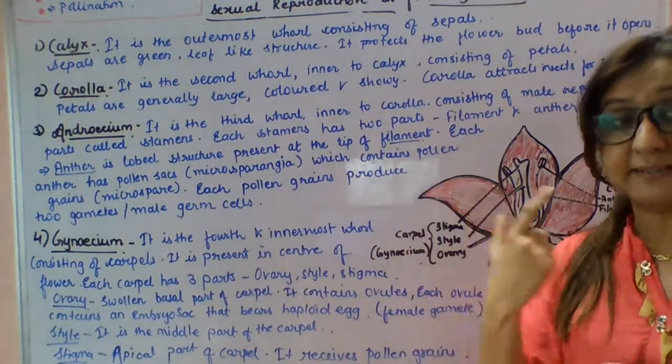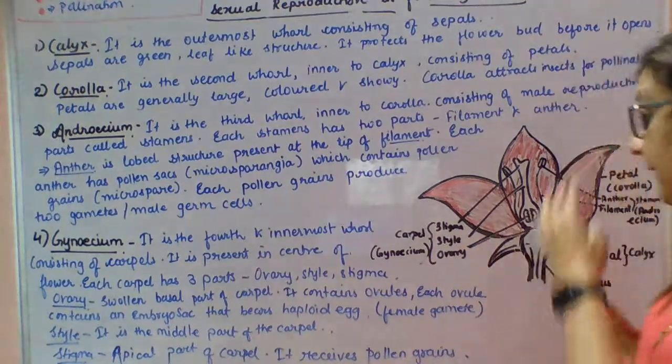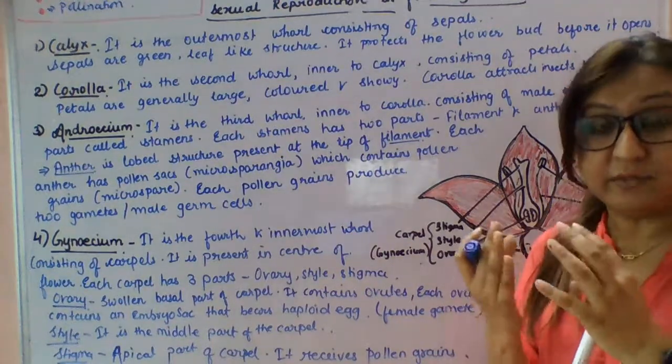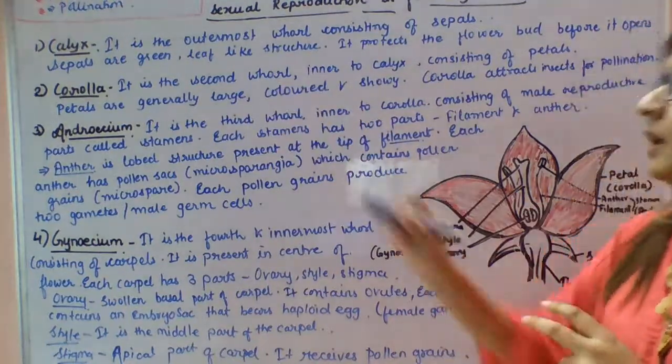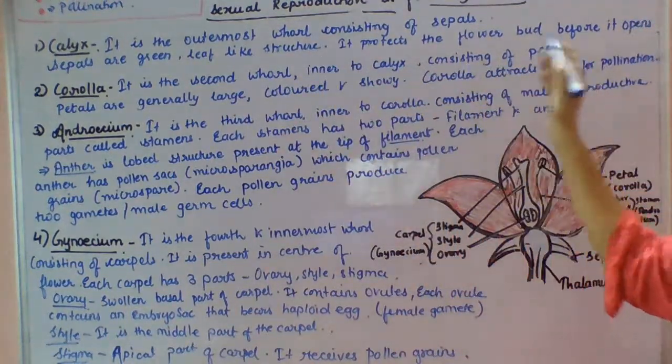These all are the petals that are arranged like a flower. These all are petals, and if together we say the petals as a whole, together it is said to be the corolla. So the second whorl, inner to the calyx, consists of petals.